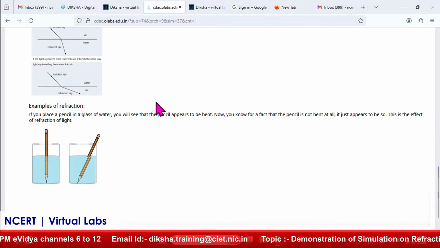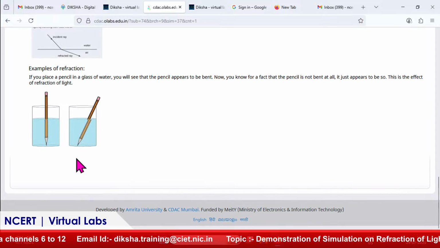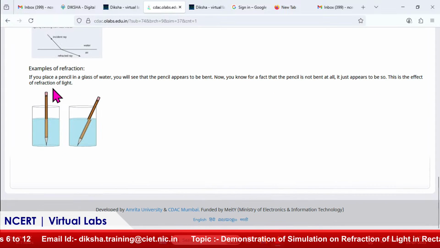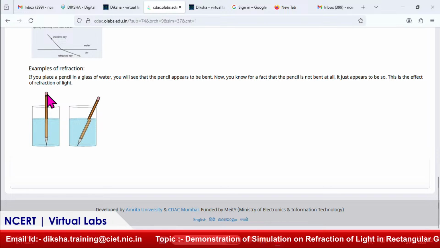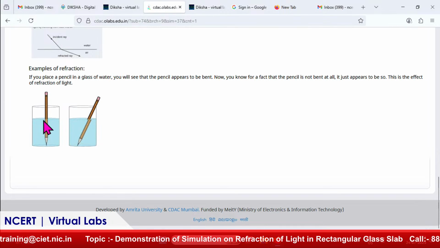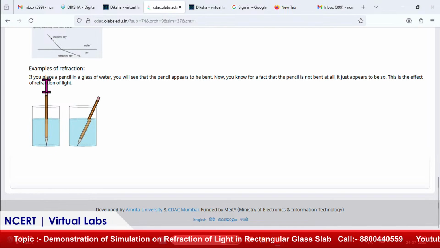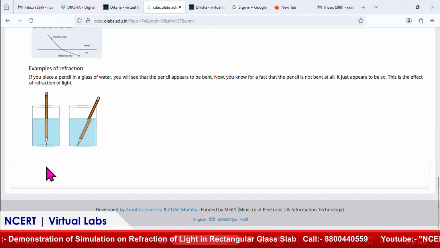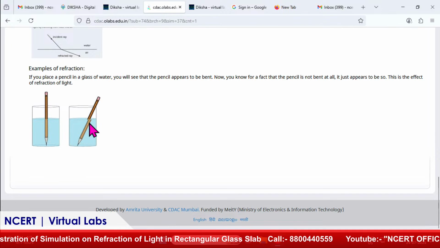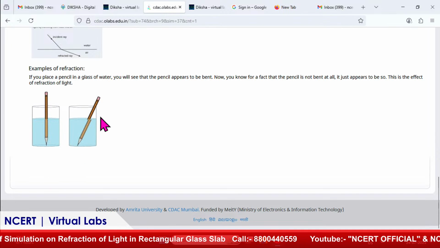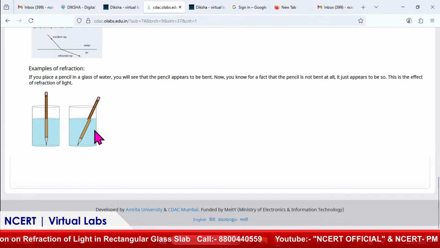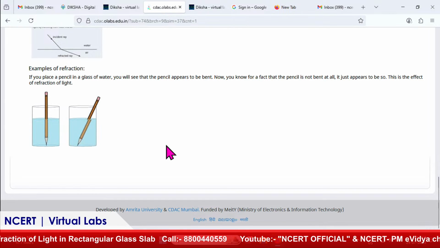So, this is the basic explanation of the refraction of light, and everyone might have experienced this. When we put a pencil straight in, you will not observe this refraction, because the angle of incidence is 0. It is along the normal, so light travels in a straight path, but when it takes some angle along the interface, then there is some bending, okay. We will demonstrate this in the simulation part. Okay, so this is the theory.